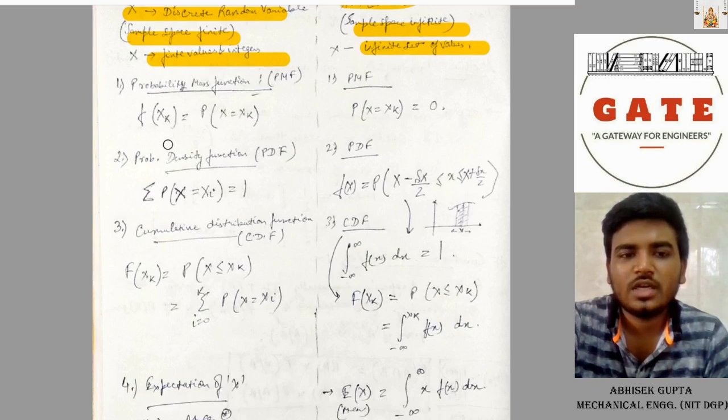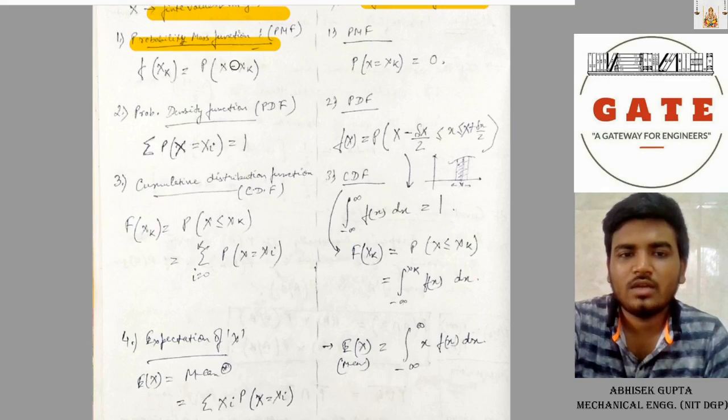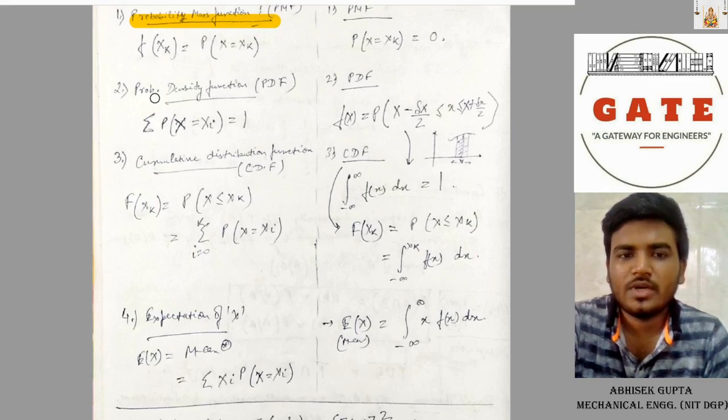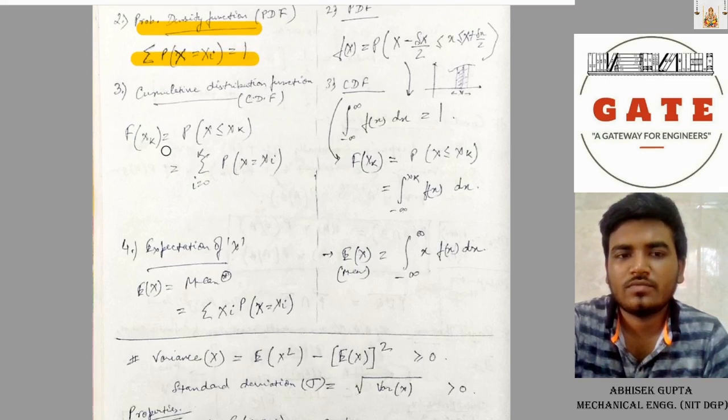Now coming to the discrete random variables. Probability mass function PMF: f of x equals probability of x equals xk, the given number probability. Probability distribution: summation of P of x equals xi, the total summation of probability, equals 1 for discrete random variables. Cumulative distribution function CDF: F of k equals P of x less than or equal to k, or summation of i up to k, probability of x equal to xi.